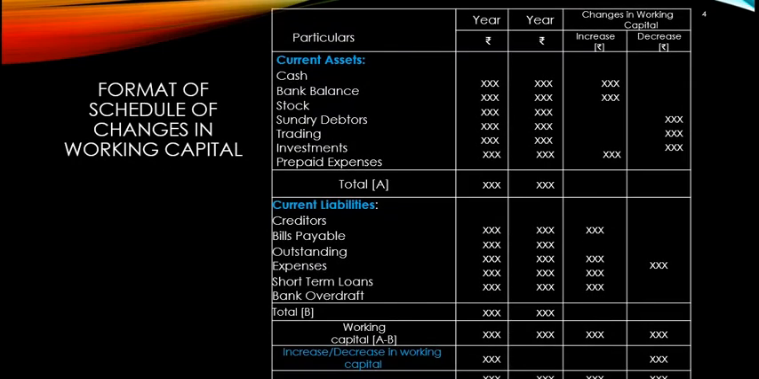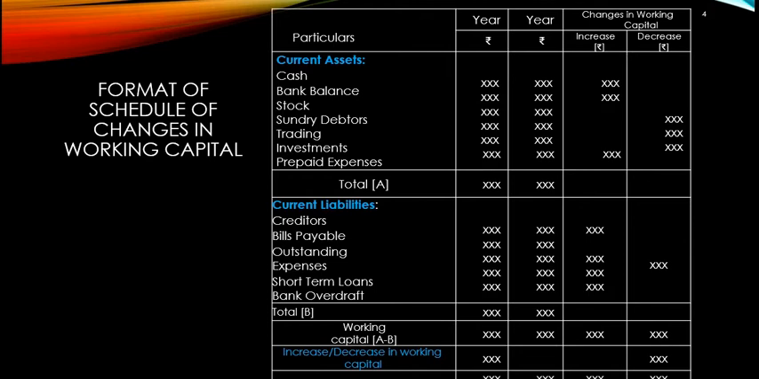Format of schedule of changes in working capital. Here we have a format for this one, that is particulars. In the particulars column, as usual, you mention the items like current assets and current liabilities. While you are doing the changes in working capital, you need to concentrate on only current assets and current liabilities. Then you need to compare the values of one year to another. Whether the value increased, you need to mention it. Whether it decreased, you need to mention it. Then you need to add them all.